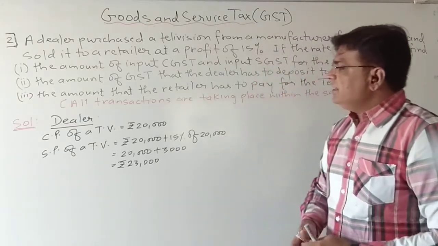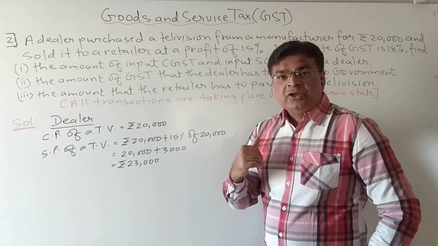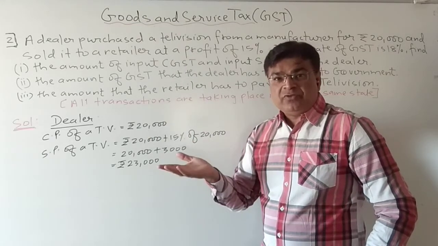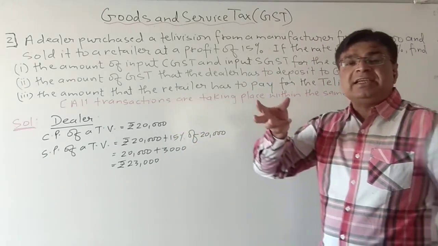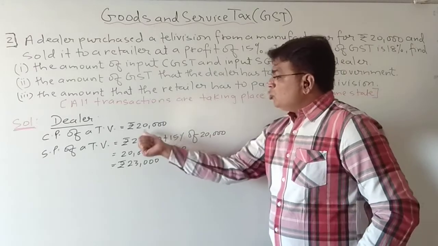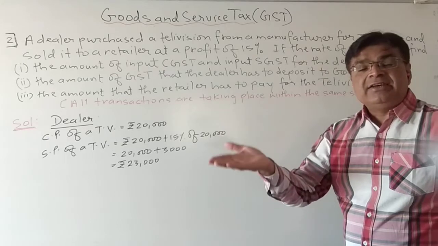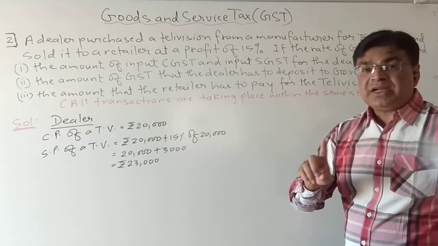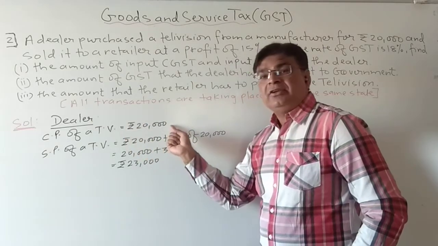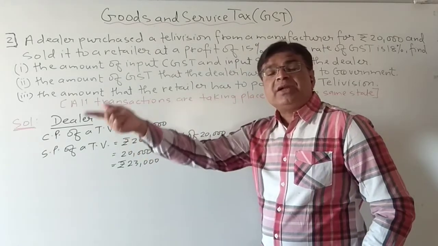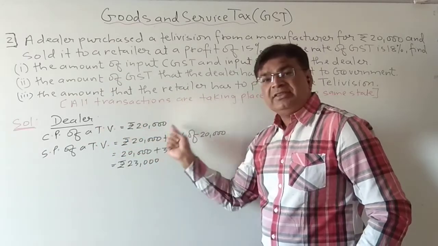Now see students, the dealer is purchasing the TV from the manufacturer, so he has to pay the tax to the manufacturer. Now we know it is an intra-state transaction because it is taken within the same state. So the dealer will have to pay equal amount of tax to state government and the central government. But on which price? On this. Now students, see, this is the cost price for dealer, but actually it is the selling price for manufacturer. So the tax will be calculated on this.